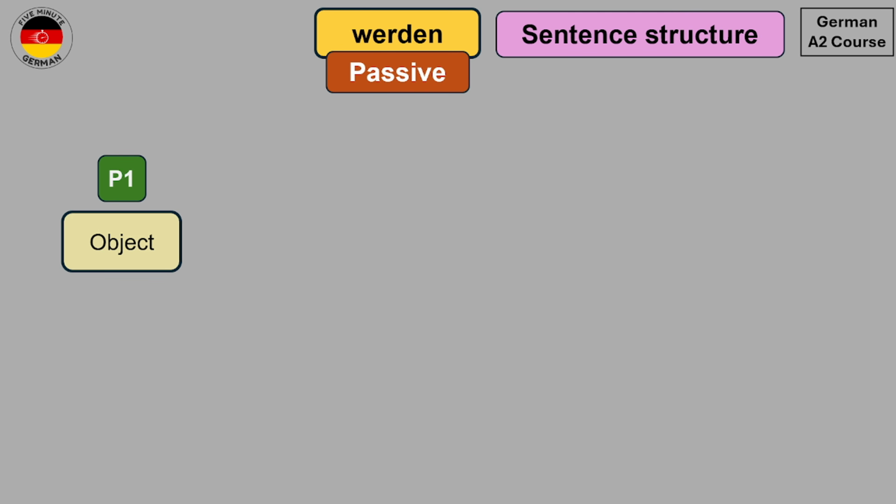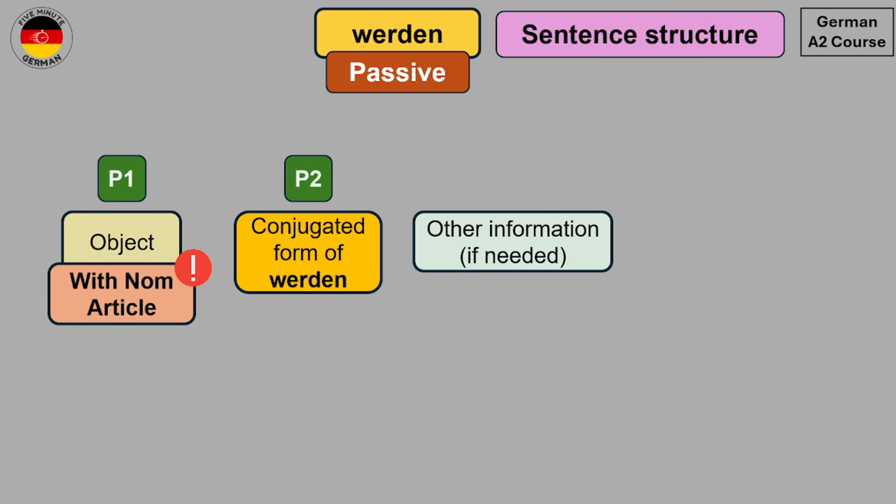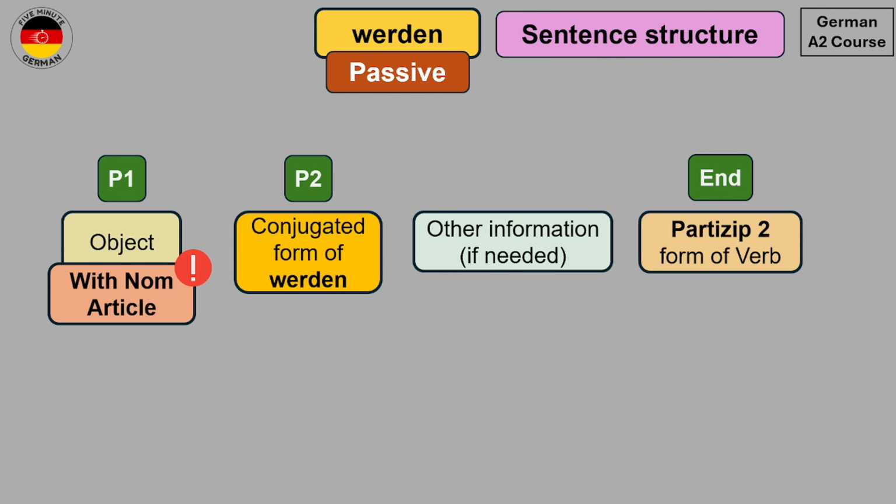But the important thing over here is that the object will come with the nominative article. And I will explain this to you with some examples as well. Then at position number 2, we will have the conjugated form of the verb werden. After that, we will have some other information if needed. So this is optional. And at the end, we will have the Partizip II form of the verb. This is the form which you also use when you want to create the perfect form.